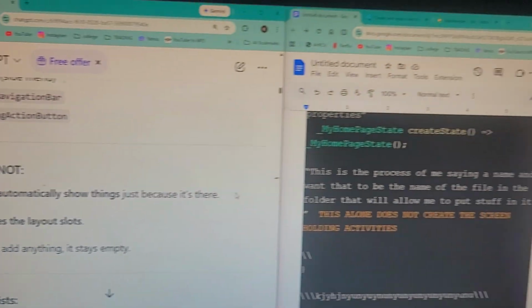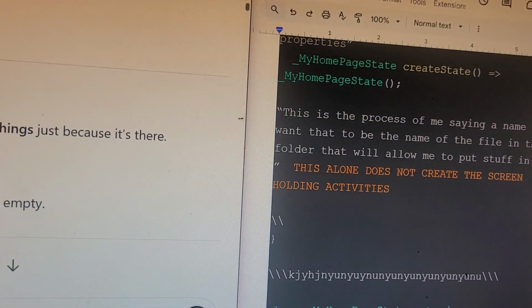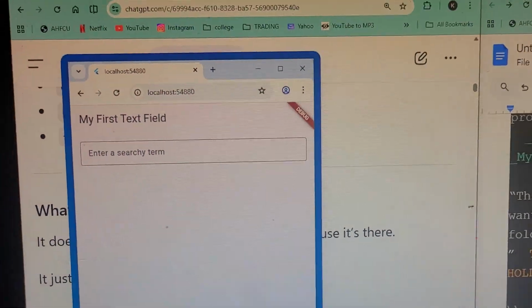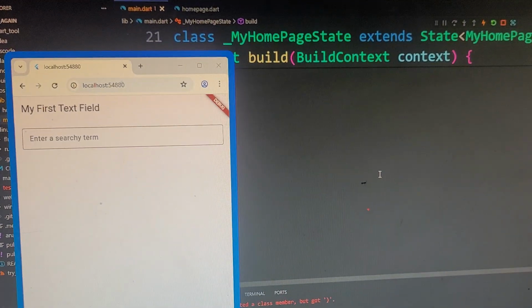I don't remember where I left y'all, but yeah, man, I was going through it, and now where is it? Now we finally here. Enter a search term. Yes, sir. All the way here. How did I do it? I copied and pasted.